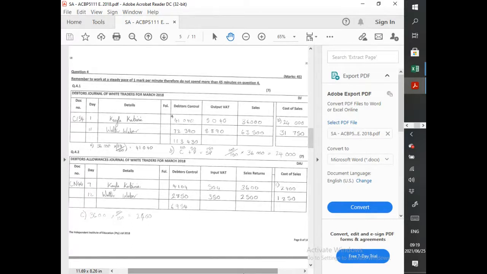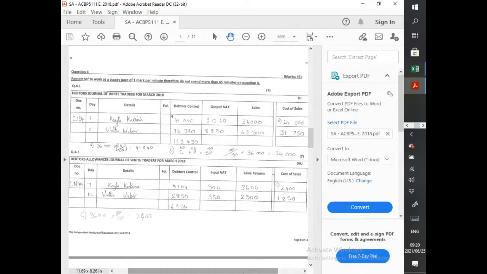So let's jump into that then. Okay, so after reading the transactions, we now obviously begin with our journals. The first journal they gave us, according to our answer book, was obviously the debtors journal. So we throw in that Kayla transaction that happened on the 1st. We know that the debtors control column is always the VAT inclusive. Output VAT is obviously the VAT amount, and then your sales is the VAT exclusive.